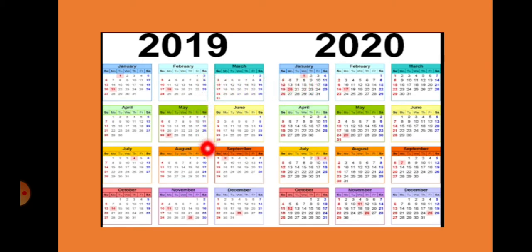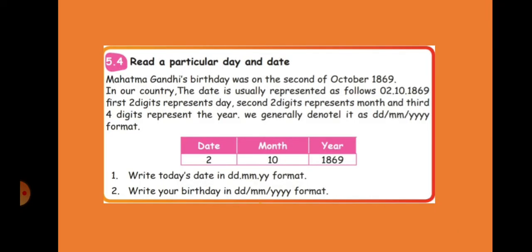So it will change according to the year. The days and dates will be changed according to the year. Every year the days will be changing and the dates will be changing. See here, first is on Tuesday, but here Wednesday. Here Friday, here Saturday. February 1st is on Saturday. So that's why I made a comparison here. Okay children, now let's go into our subject.